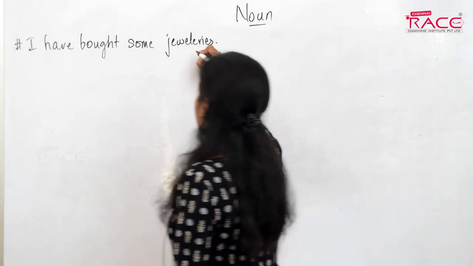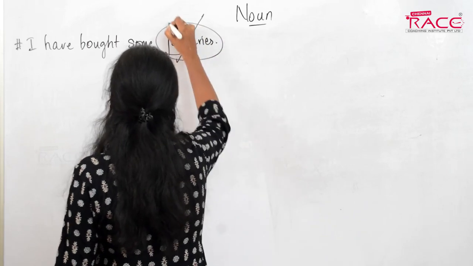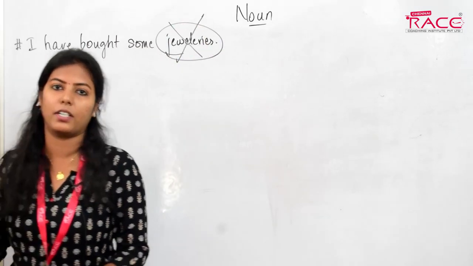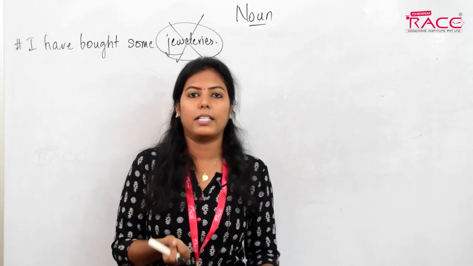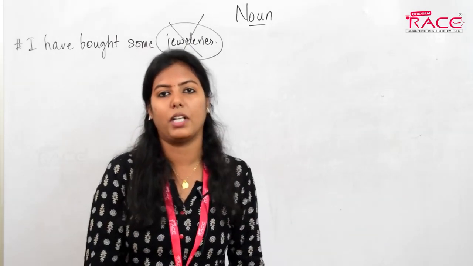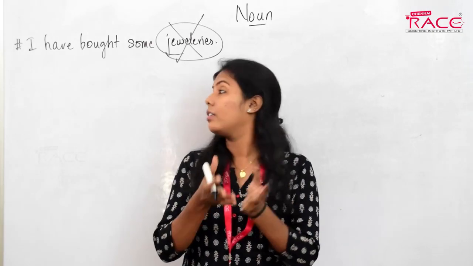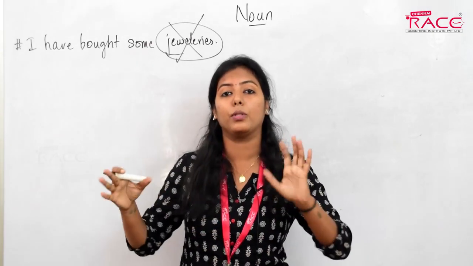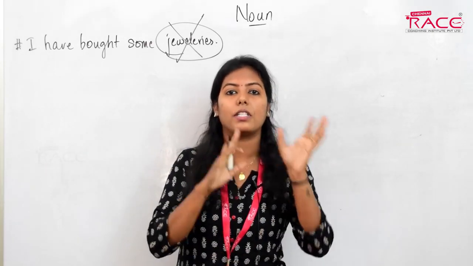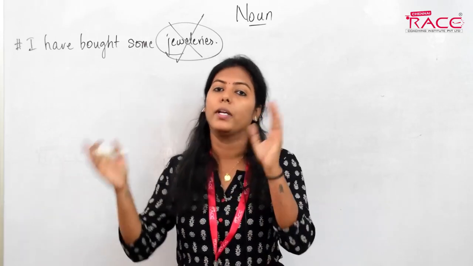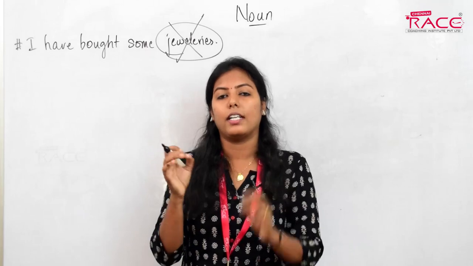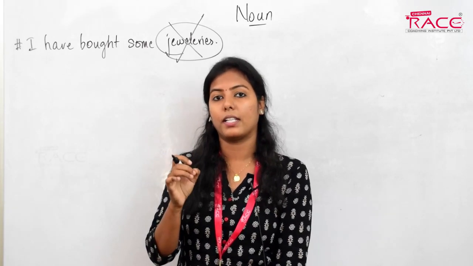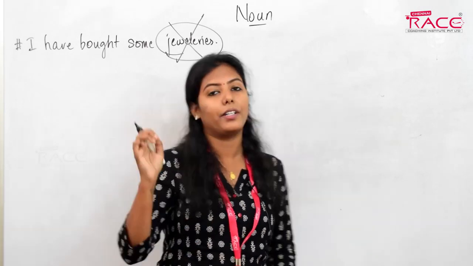Okay, this word jewelries doesn't exist. You do not have a word as jewelries. That doesn't exist as a word. What I'm trying to say is there are some nouns that do not have any plural form. They have only the singular form and not the plural form.